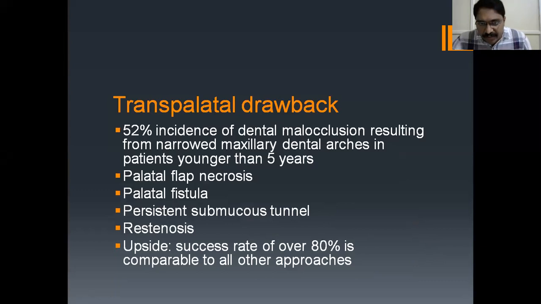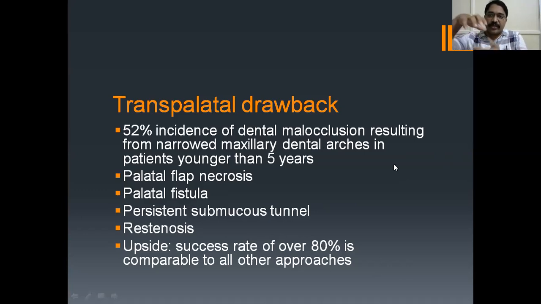What is the transpalatal drawback? There is a 52% incidence of dental malocclusion resulting from narrowed maxillary dental arches in patients younger than 5 years of age. While doing the transpalatal approach, we cut the palate region, so there will be chances of dental malocclusion. What does malocclusion mean?